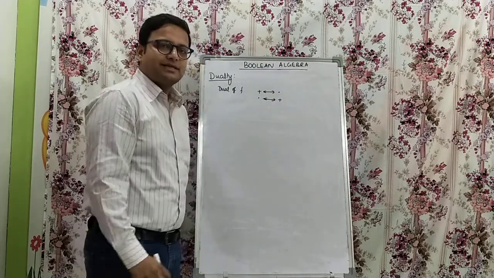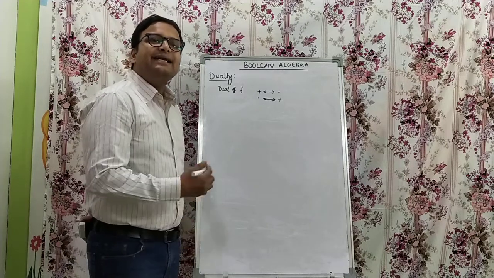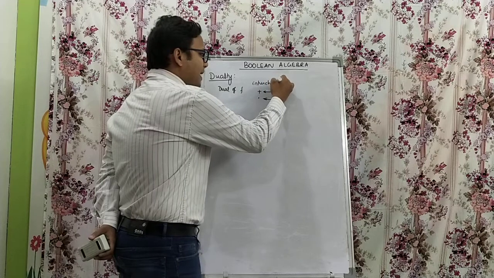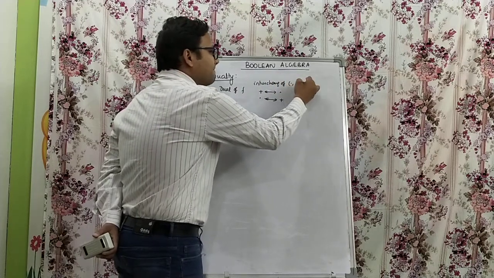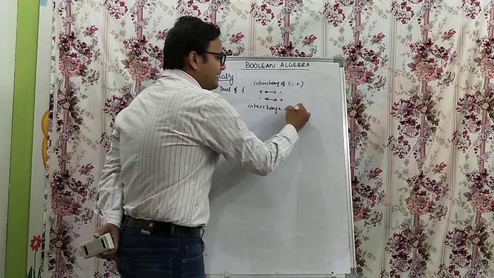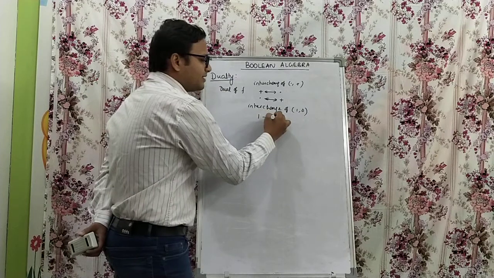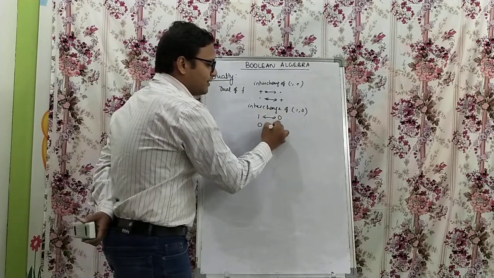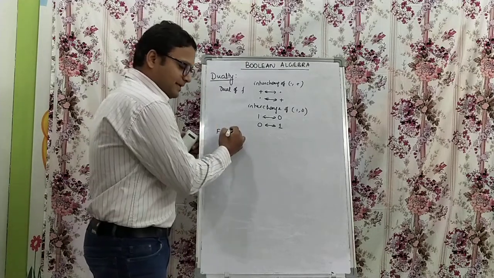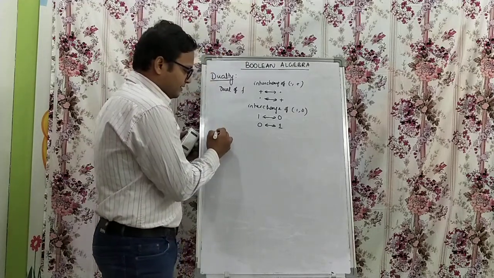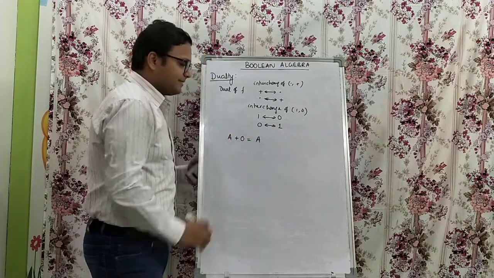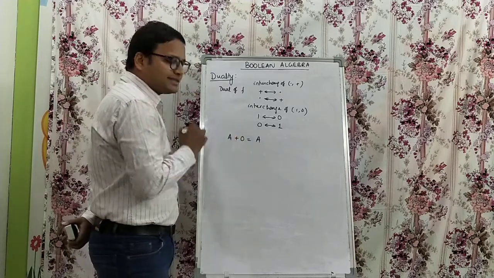Also the identity elements are interchanged. This is interchange of operators and also interchange of identity elements 1 and 0, meaning we interchange 1 with 0 and 0 with 1. So if a function is given to you, let's say A or 0 is A, what is the dual of this statement?